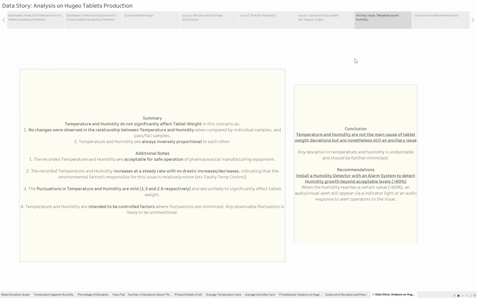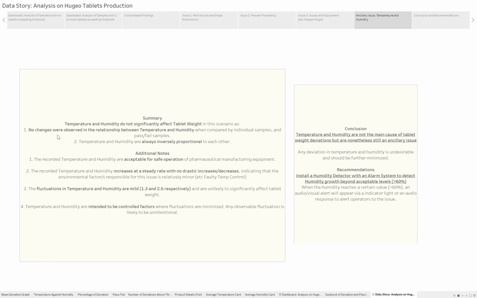For our last point, we'll be talking about temperature and humidity, which was provided in the earlier dataset. We determined that temperature and humidity do not significantly affect tablet weight, because no matter how we change the individual samples and the pass-fail samples, no matter how we filter it, we observe that there were no observable or significant changes in the relationship between temperature and humidity. Throughout, it remained inversely proportional.